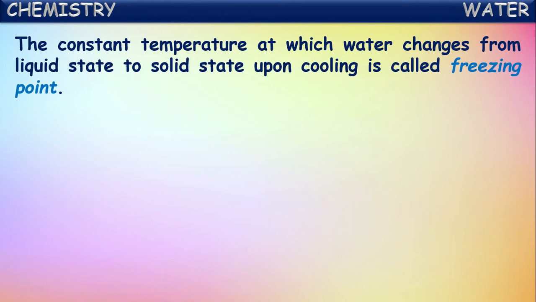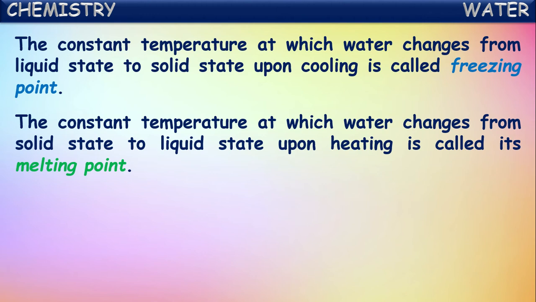The constant temperature at which water changes from liquid state to solid state upon cooling is called freezing point. That conversion we call freezing, and the temperature at which liquid water changes into solid ice form is called freezing point.